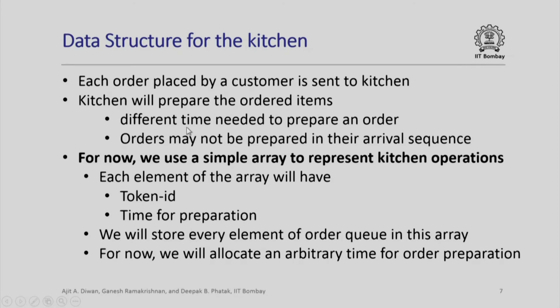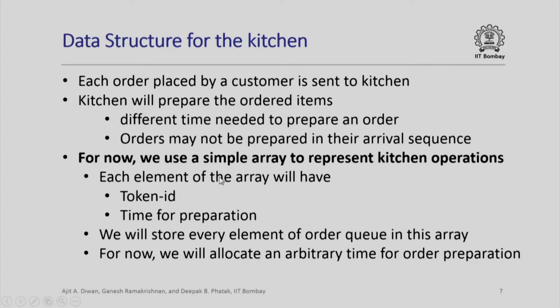As I mentioned, kitchen itself will have to store information about orders. So, we assume the following. We assume that each order placed by a customer is sent to kitchen. Now, what is the pertinent information for us at this juncture? The pertinent information is that token ID and time required for preparation of that order. Of course, there will be many more details, but we will ignore those at the moment. We presume that kitchen will prepare the ordered items, different time will be needed to prepare an order, and the orders may not be prepared necessarily in the sequence of their arrival.